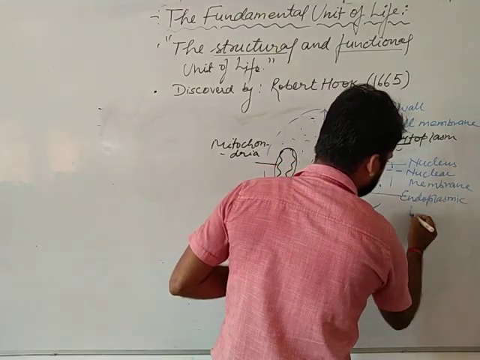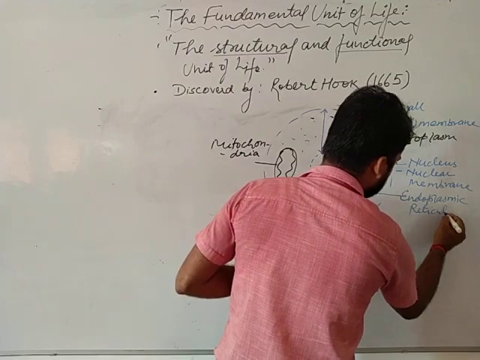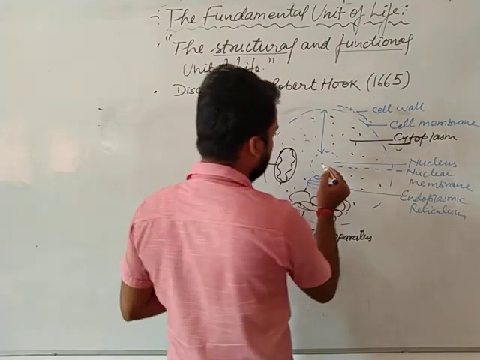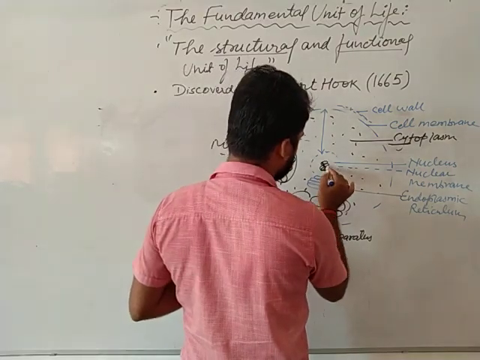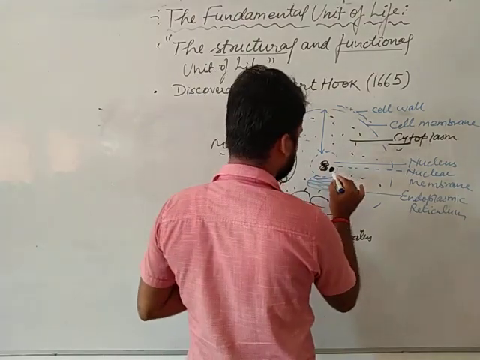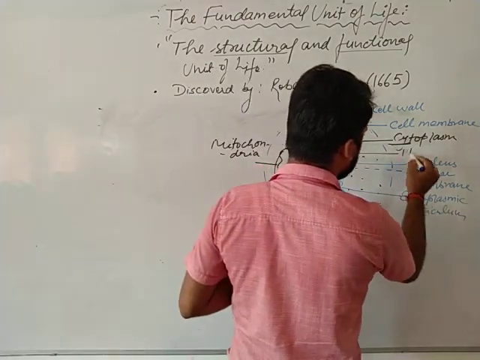Inside the nucleus, the nucleolus is present. So we can write it here, nucleolus.